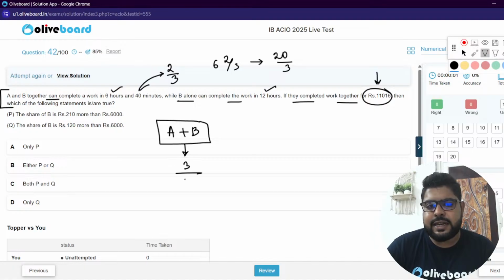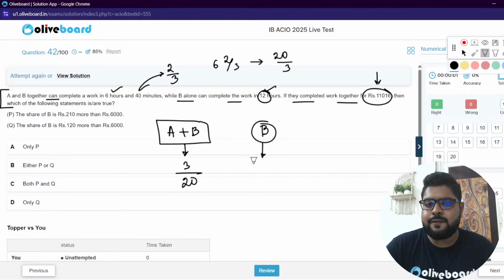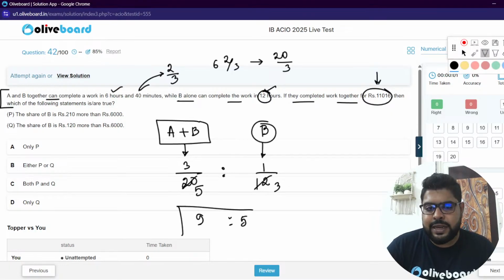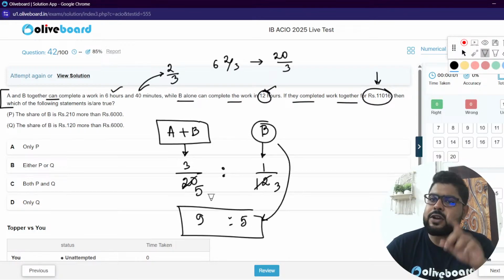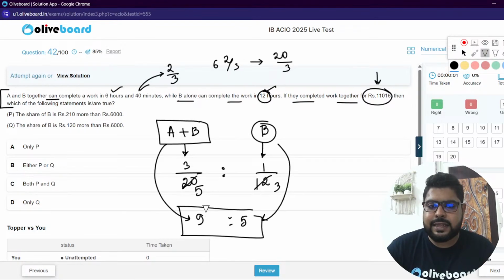So for the efficiency ratio, if I take the opposite, that is 3 by 20. And what about only B? B is 12, so I'll take the opposite, that is 1 by 12. So you take the ratio. 4 threes are this, 4 fives are this. Now multiply, this is 9 ratio 5. So B can do 5 units of work every day. A plus B together, they can do 9. So that means A can do 4 units.